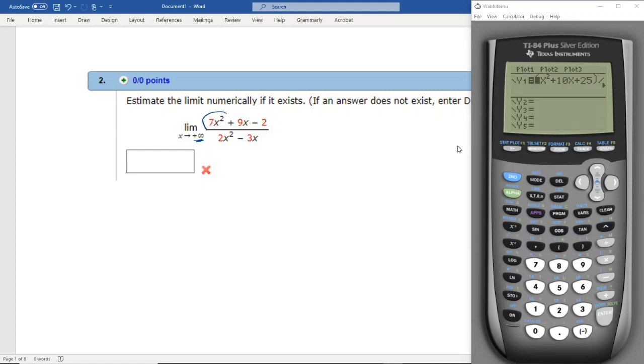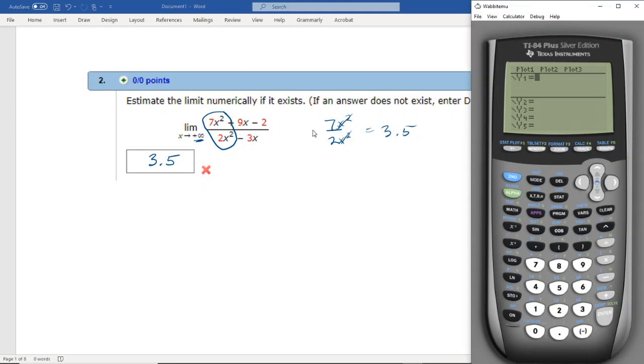So now the only thing we need to really consider when we have a rational function like this is the two largest terms. And I mean largest degree. So this is an x squared, this is an x squared. So it's going to behave like 7/2 x squared over x squared. X squareds can divide and become 1, so it's going to go to 7/2, which is 3.5. Okay, and that's the y value it's going to.